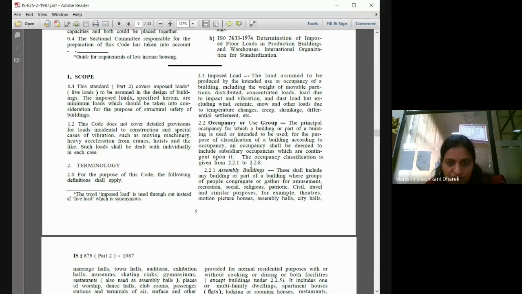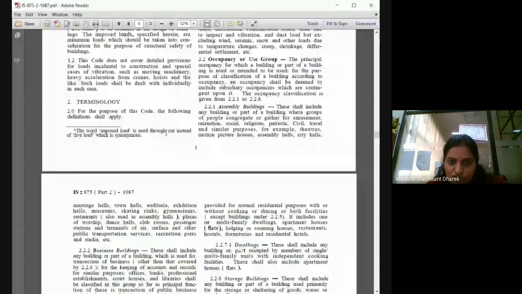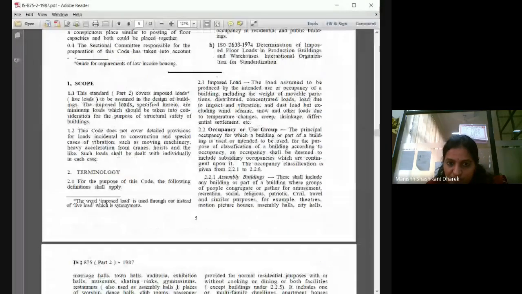Imposed load is nothing but live load. Imposed load will differ on different occupancies.